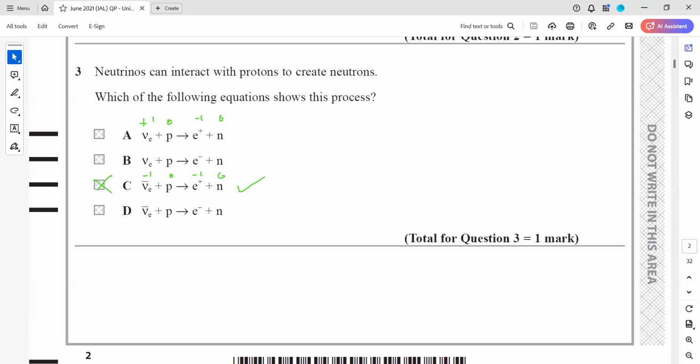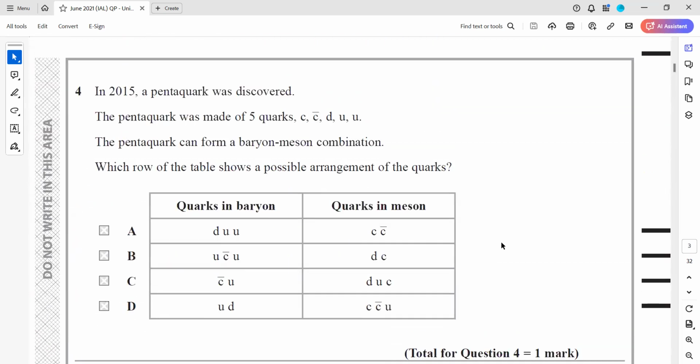So when you want to check the conservation, first start with the charge. Then you can check baryon or lepton number. That order is not an issue, but start with the charge so you can remove the options. And at the last, if all are the same, then you check the strangeness number.